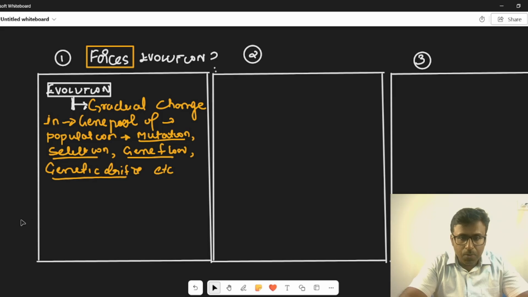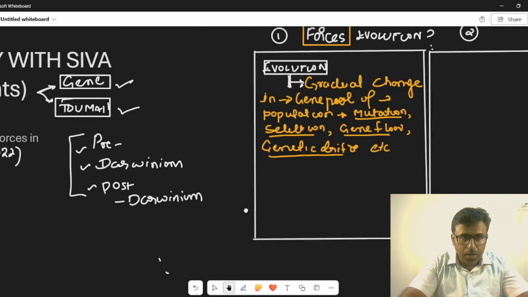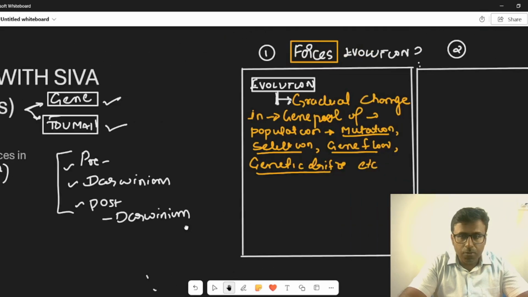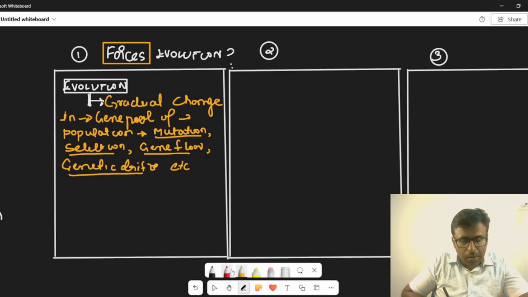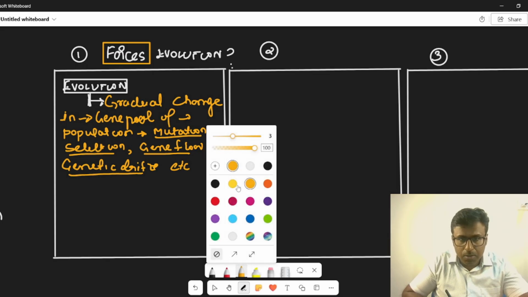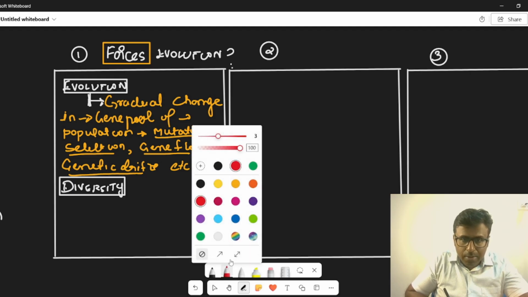Then you can start with the concept of human diversity. The question says discuss the role of evolutionary forces in human diversity. You can write diversity in different ways, but I would prefer drawing a diagram, which is a good way of representation.